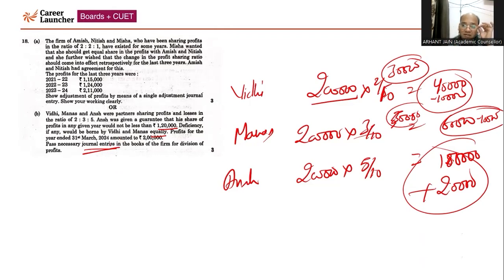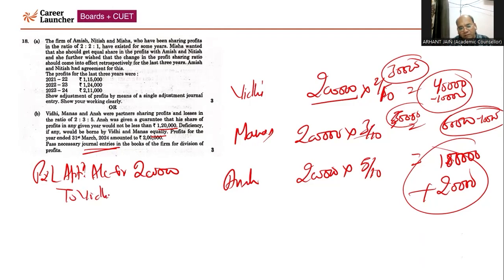Many times we have discussed in the class, here we need to pass two journal entries. Firstly, the profit will simply be distributed, that is 2 lakh in the ratio of 2 is to 3 is to 5. So you will pass the journal entry P&L appropriation account debit, since this is a profit. I am just writing here P&L appropriation account debit, that is 2 lakh, to Vidhi, to Manas, and to Ansh. That is 40,000, 60,000, and 1 lakh. This is a simple distribution of the profit in the PSR.